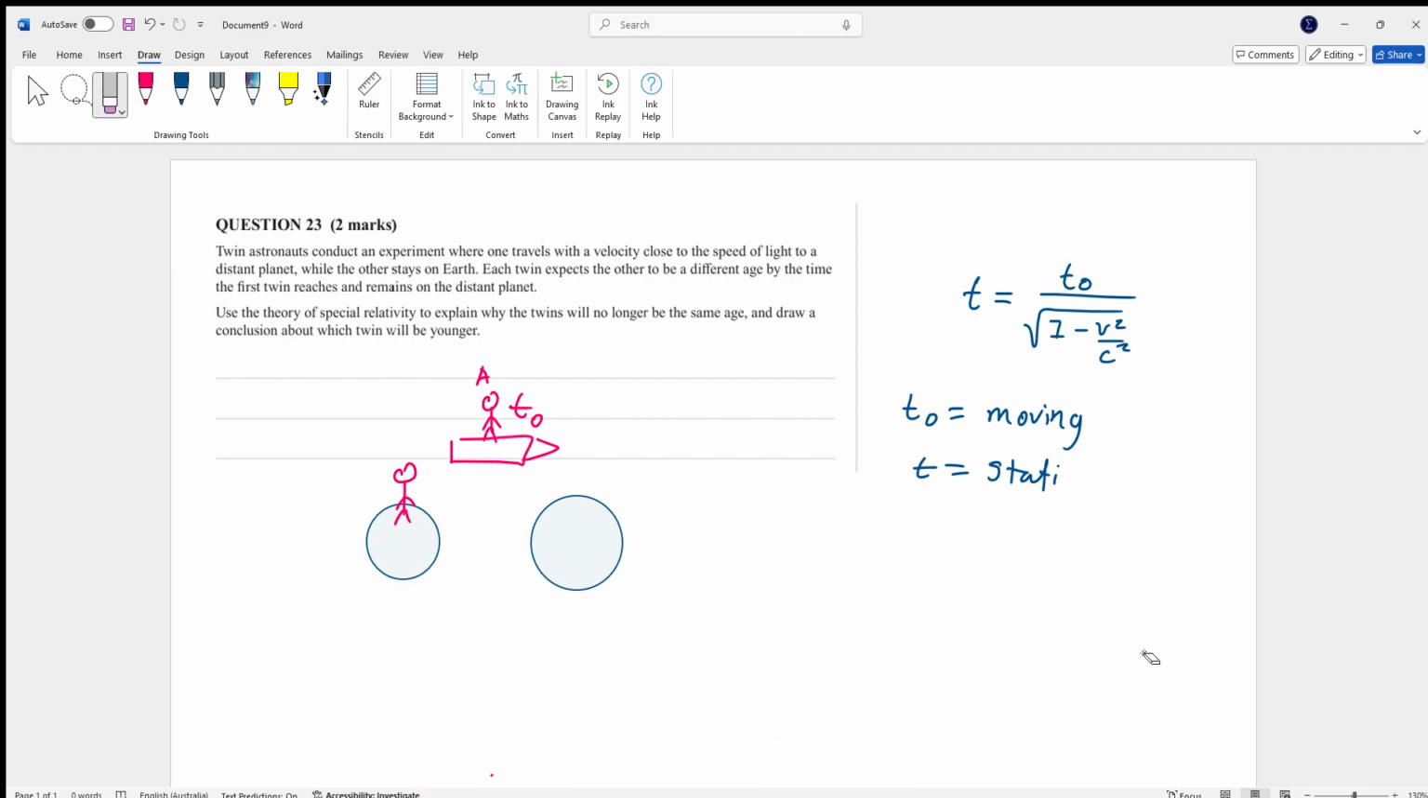Now remember, it's only 2 marks, so you probably have to write in some very small words here. But the things I would use are: moving clocks run slow, reference frames, relative. That stuff is very important.